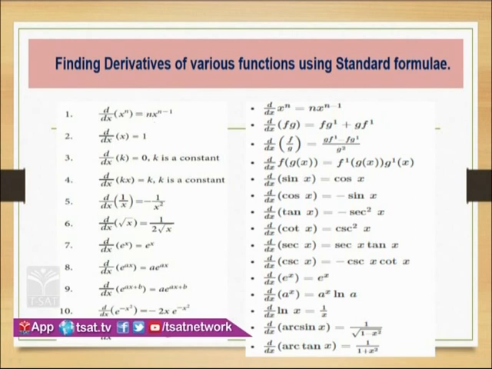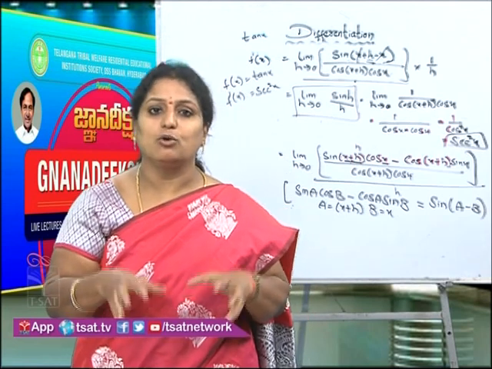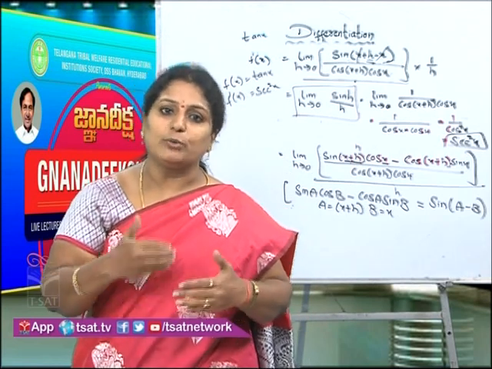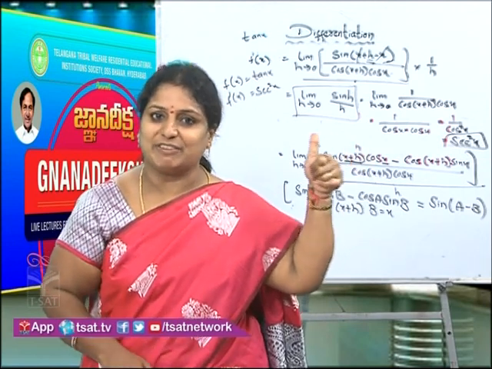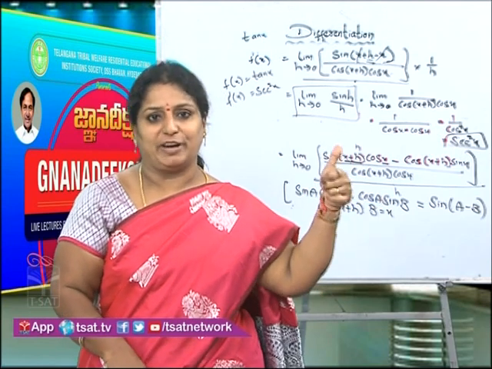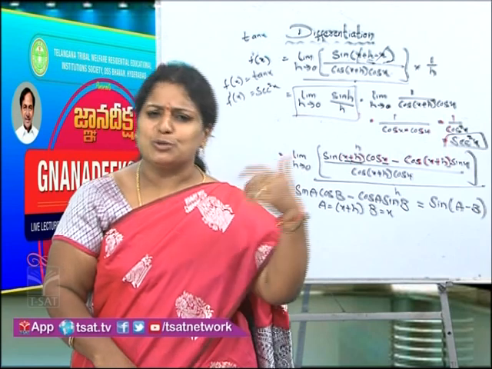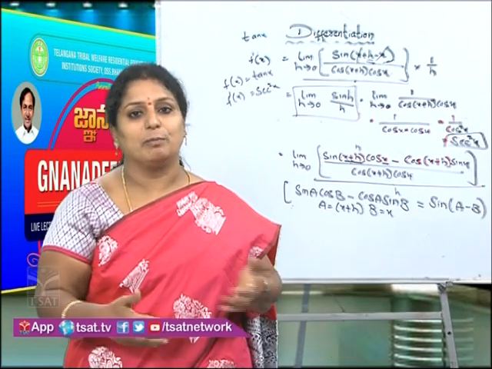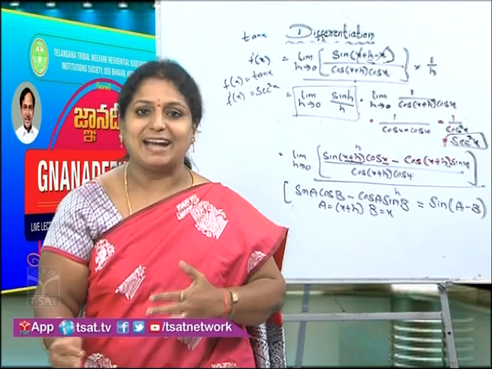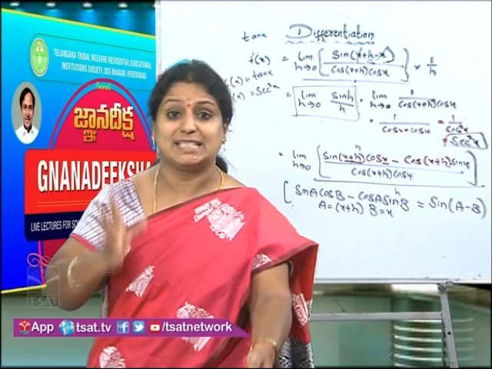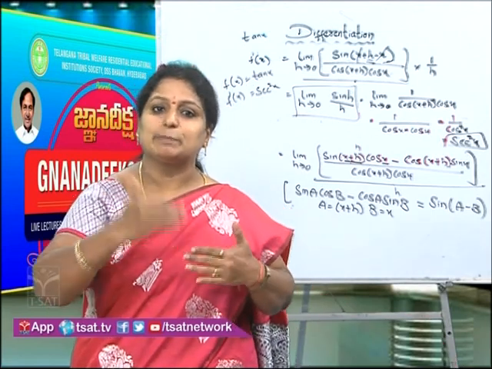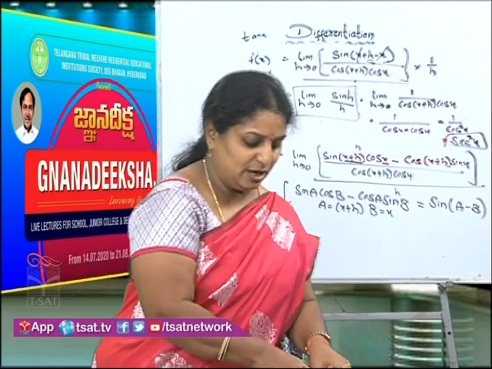Now come to the second part. These are the standard formulae. There are many standard formulae actually. Today we will be taking only five to six standard formulae and we are going to find the derivatives using the second method. The first method we already finished, using the first principle, how to find the derivatives. Now the second method is finding the same derivatives by using the standard formulae and algebraic properties on differentiable functions. Algebraic properties means the properties that come under addition, subtraction, multiplication and division rules. Now let us see what they are.